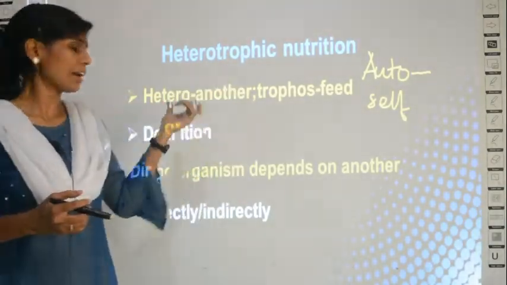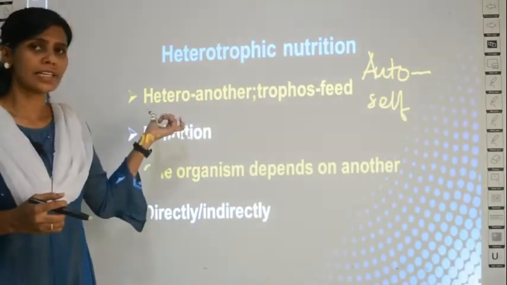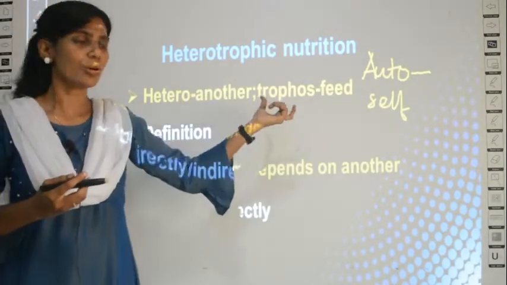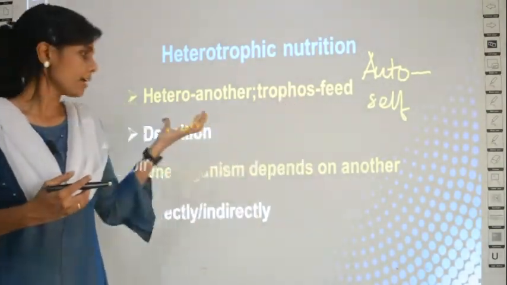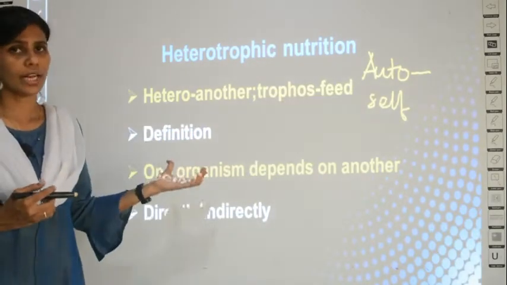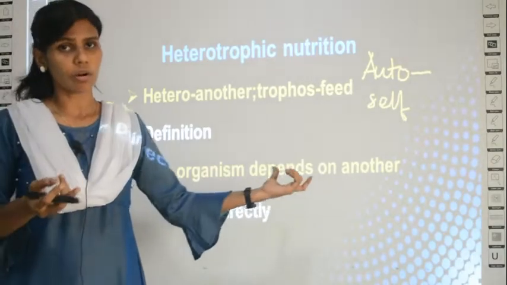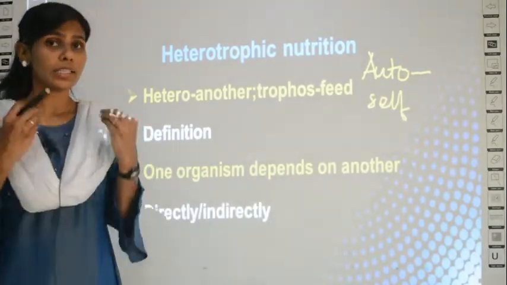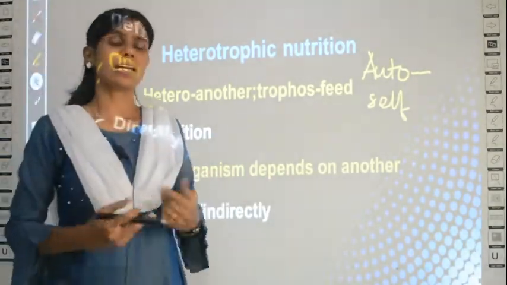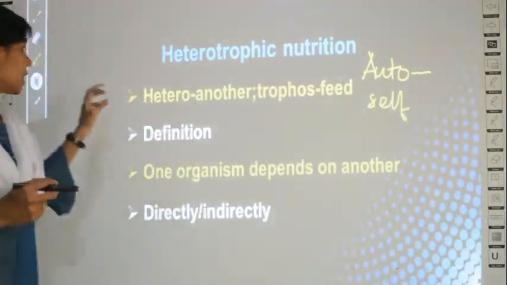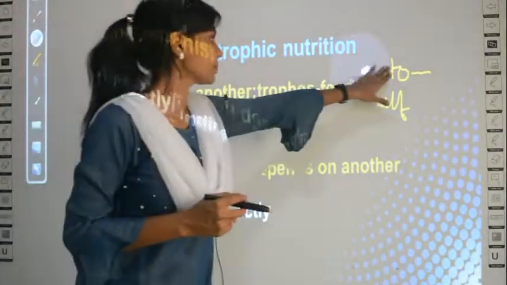Clear? So what have we seen till now? The word hetero means another and trophos means feed, and you can define heterotrophic nutrition as when one organism depends on another organism for food either directly or indirectly.